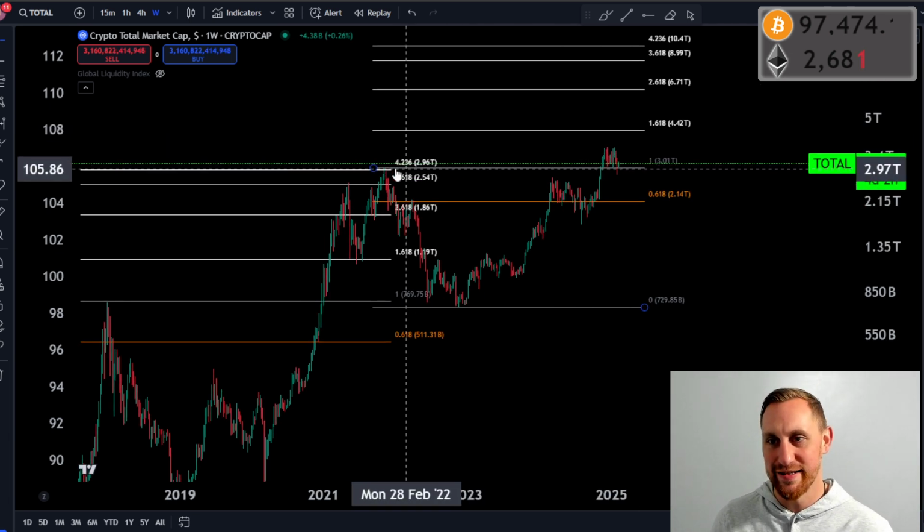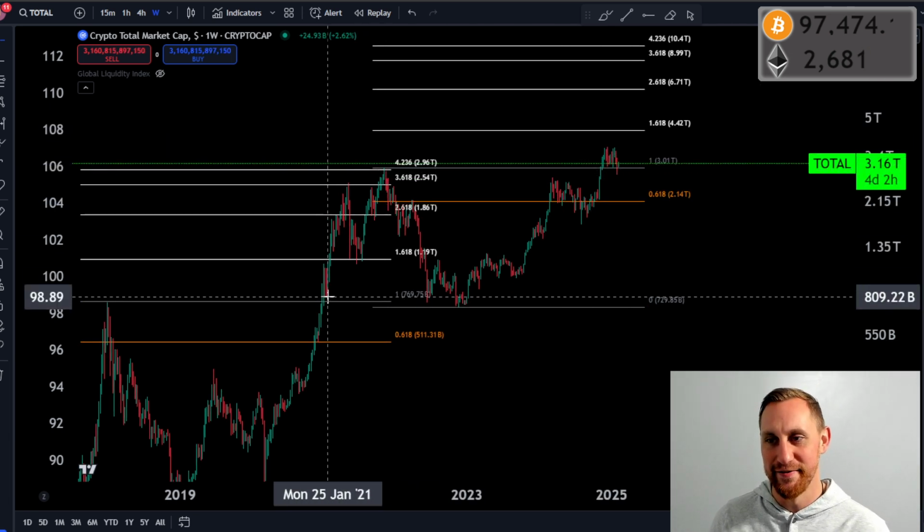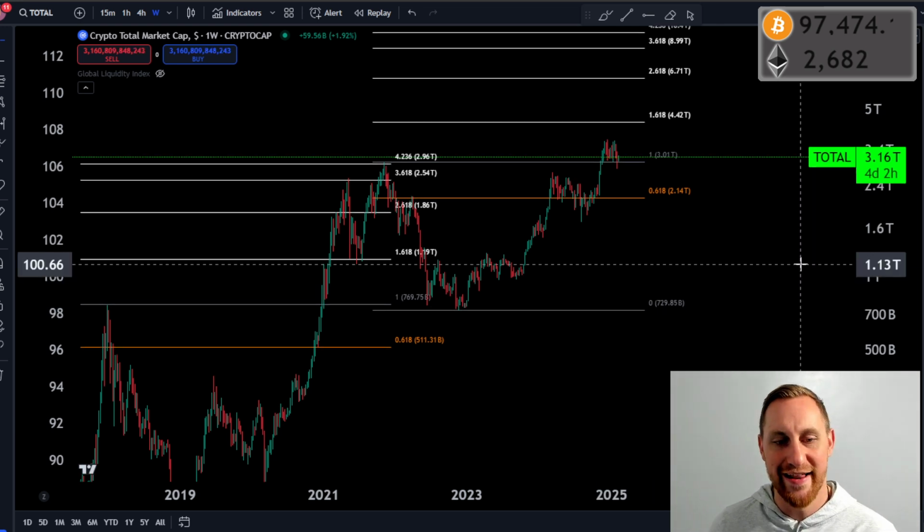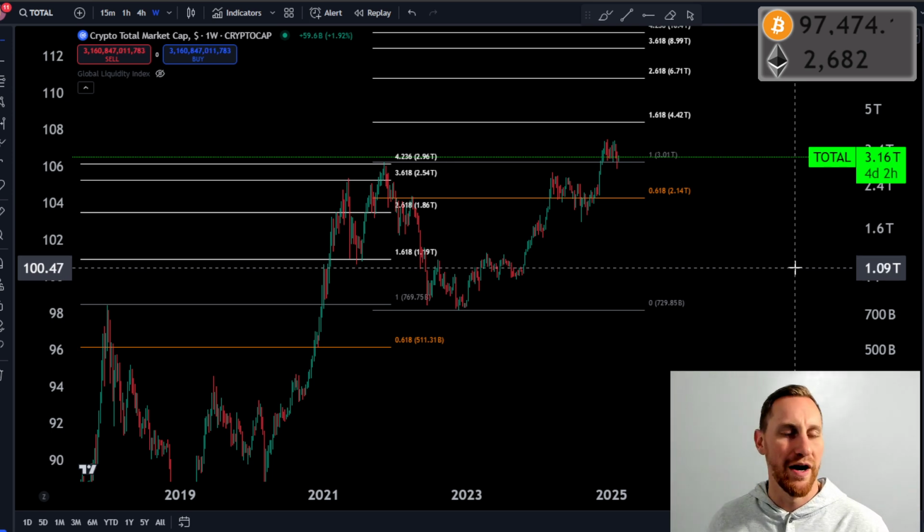Right now, we are testing the previous all-time highs. We did the same thing in 2021. Cheers, fellas. I'll catch you guys in the next one. Once again, once we start getting some exciting price action again and get out of these ranges for these altcoins and of course Bitcoin, I'll be hopping on.